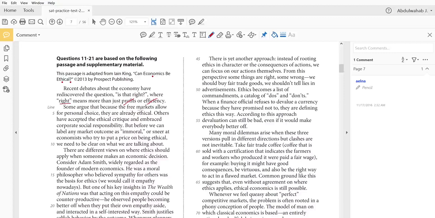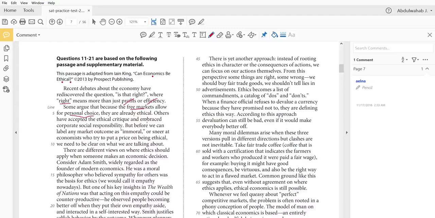Some argue that because the free markets allow for personal choice, so free markets allow personal choice, they are already ethical. So again, do you need to know what a free market is? Not exactly, but what you need to know from the text is that they allow for personal choice, and that some argue that since they do this, then they are already ethical. That means they're not doing anything wrong. Others have accepted the ethical critique and embraced corporate social responsibility.